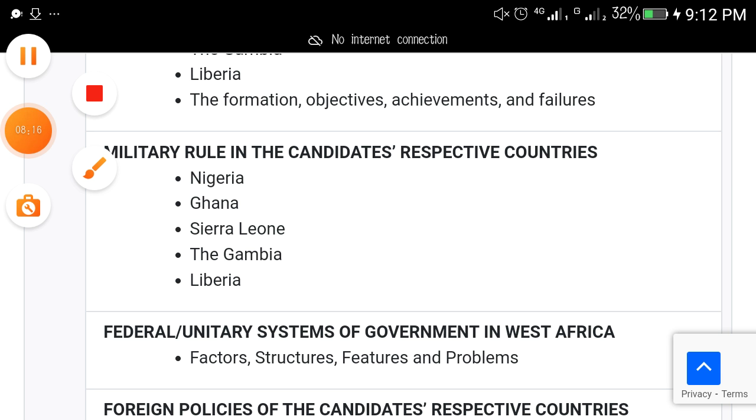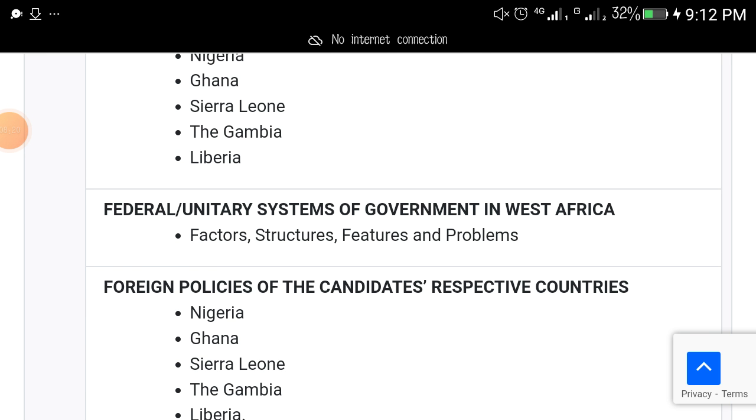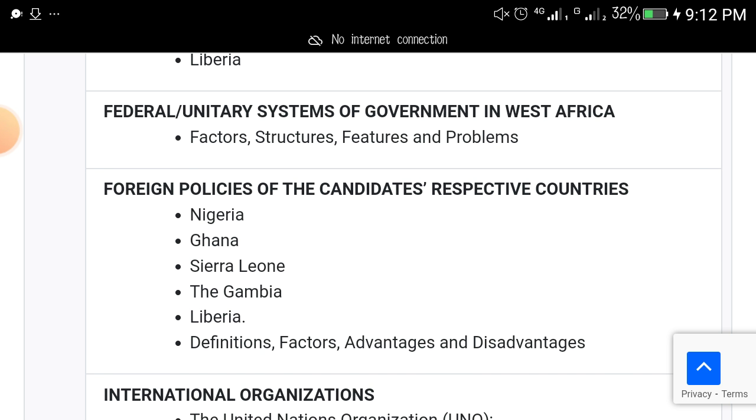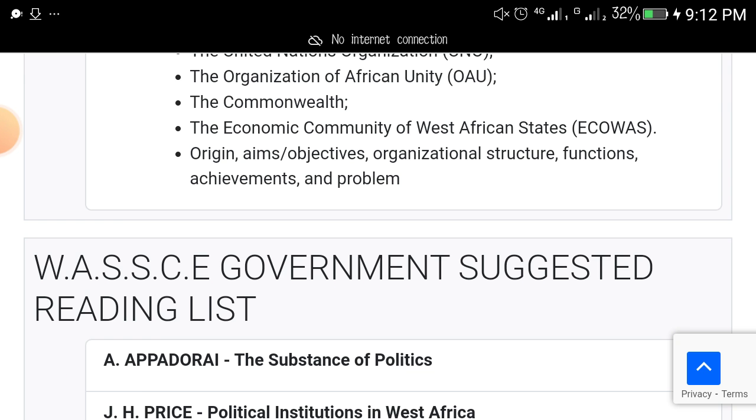Federal and unitary system of government in West Africa: factors, structures, features, and problems. Foreign policies of your country, both in Nigeria and your own country. International organizations.